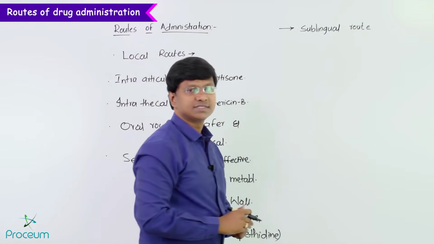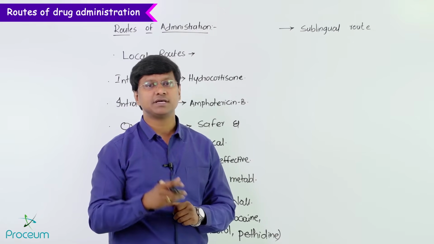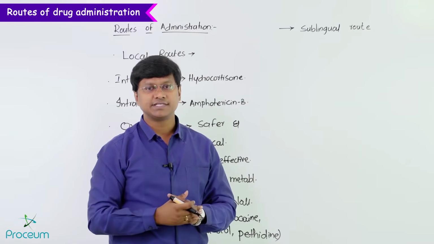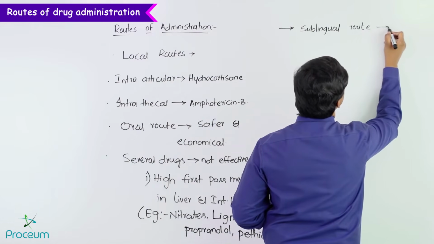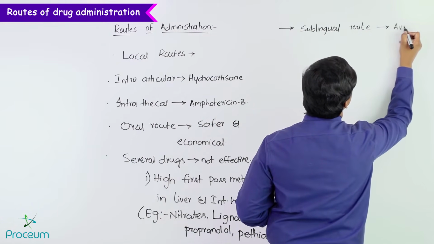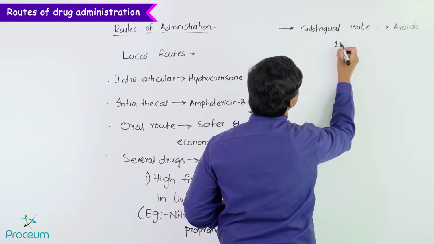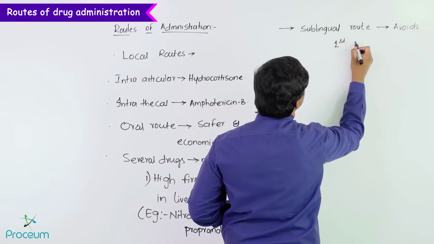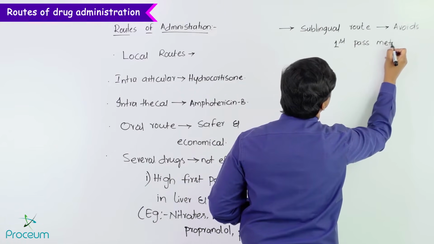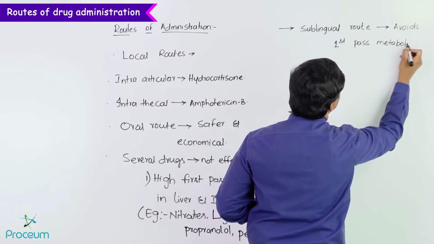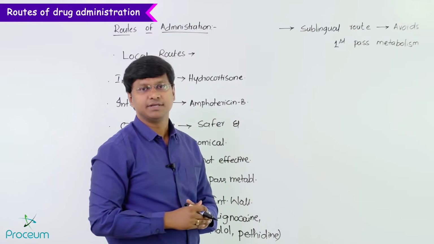Now the advantage of the sublingual route is that it avoids the first pass metabolism. So that is the advantage of the sublingual route.